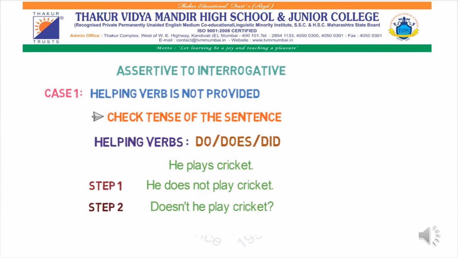As I have mentioned, you have to add not just after the helping verb. What is the helping verb over here? Does. So after does we have added not. He does not play cricket. Now what is the second step? We have to move the helping verb to the start. Doesn't he play cricket? So we got the answer. I hope you all understood this concept. If a helping verb is not provided, then accordingly we have to use the helping verb do, does, or did. I hope this concept is clear.